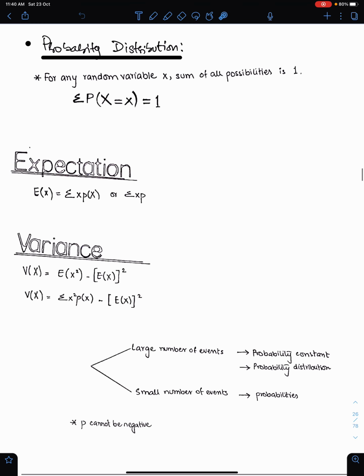The next topic of S1 important notes is probability distribution. For any random variable x, sum of all probabilities is 1. Probabilities, let me correct this.